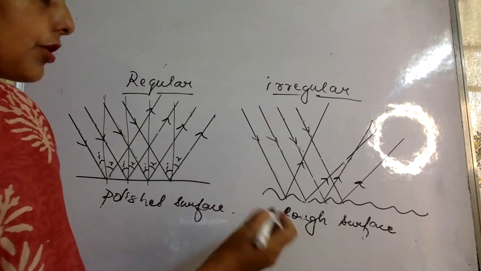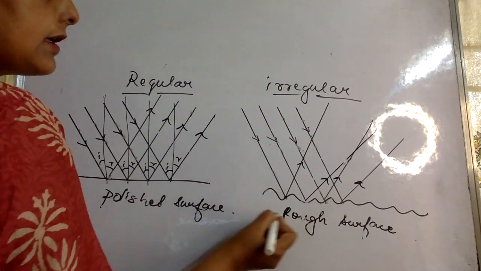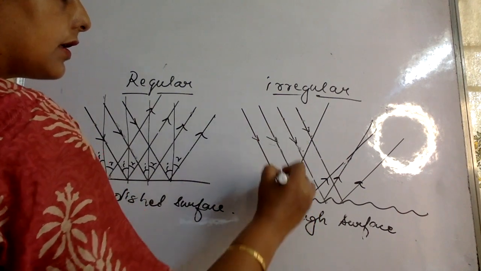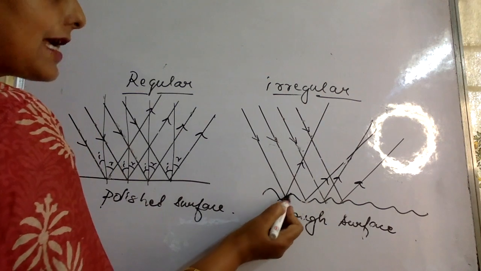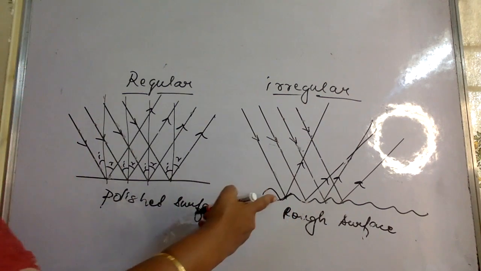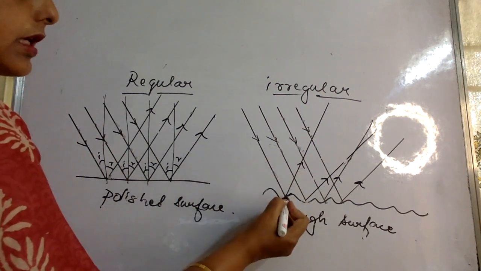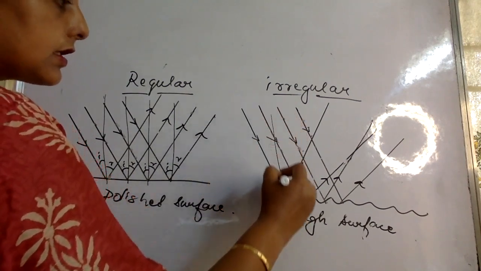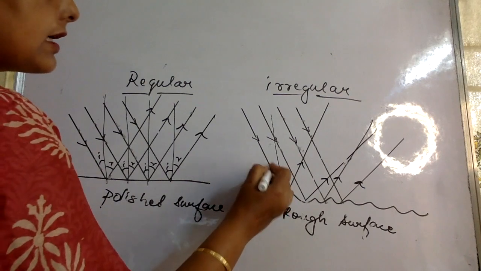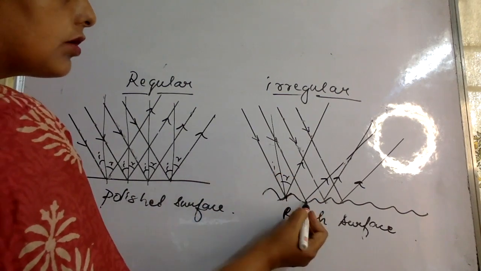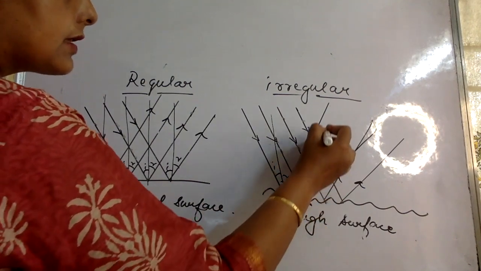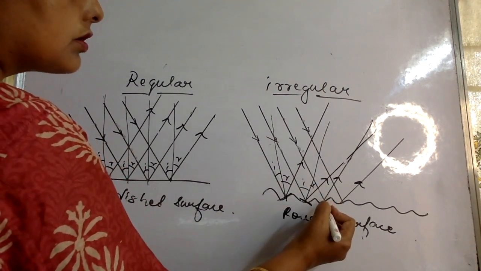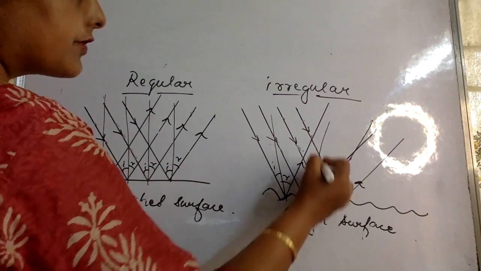So actually what you have to understand is that the normal is drawn perpendicular to the tangent on these curves. Okay, tangent at the point of incidence. So if I have, see, this is the normal at this point, then I is equal to R only. Here also we draw a tangent like this and then we draw the normal, then again I is equal to R. Here also we make a tangent at the point of incidence.